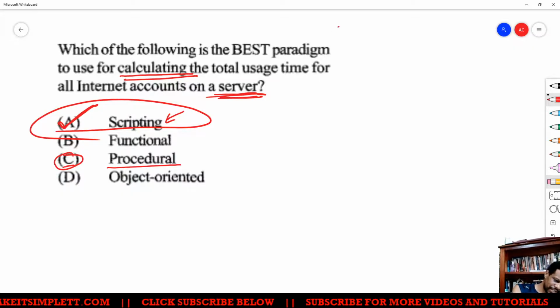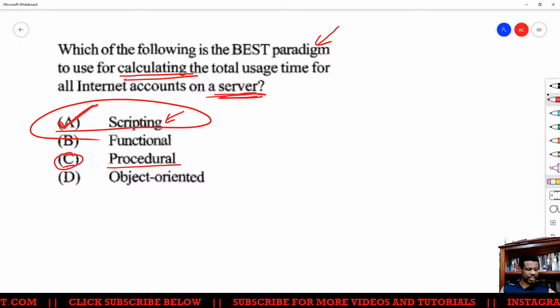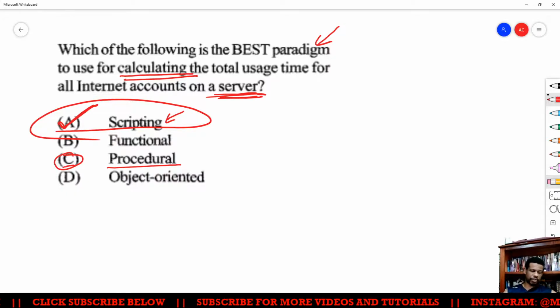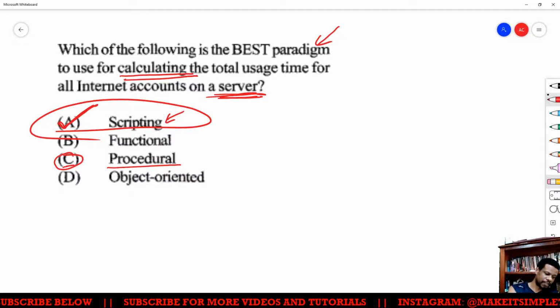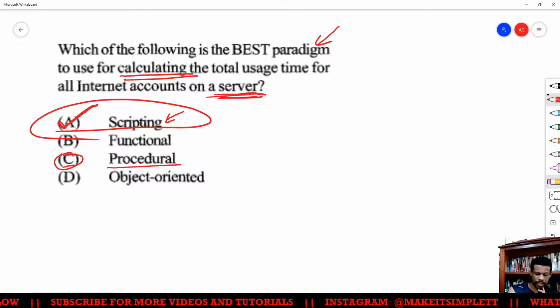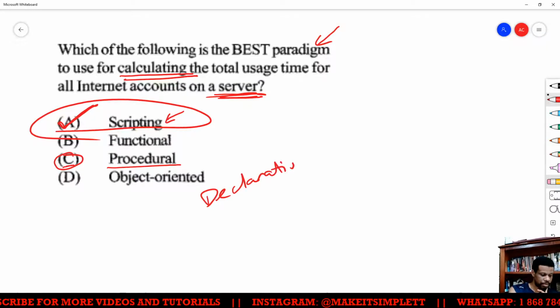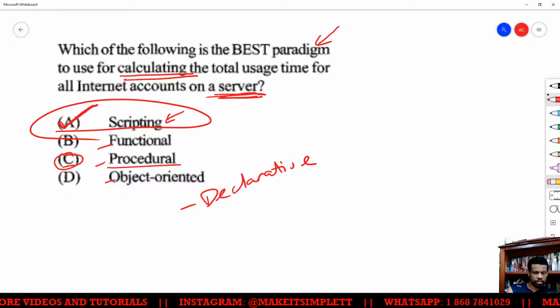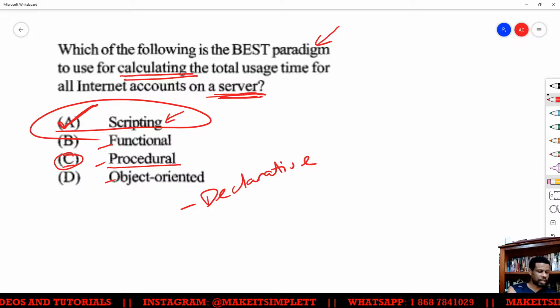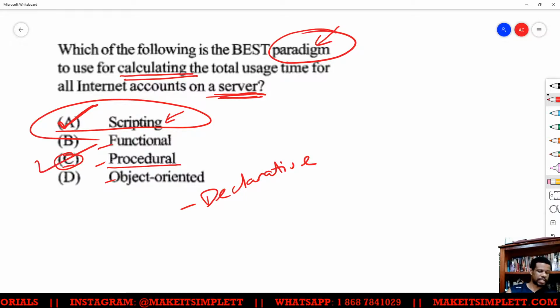But then the question is, scripting is not listed as one of the paradigms in the syllabus. In the syllabus, the paradigms are functional, procedural, object-oriented, and declarative. So, because it says best paradigm, I usually give C as the answer.